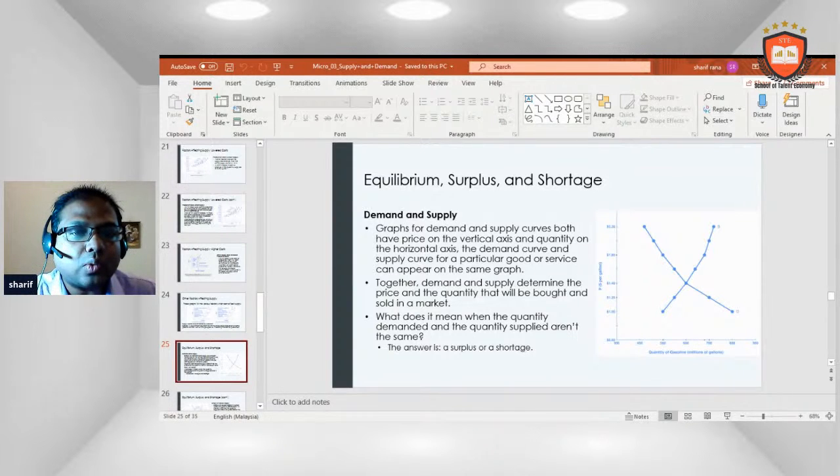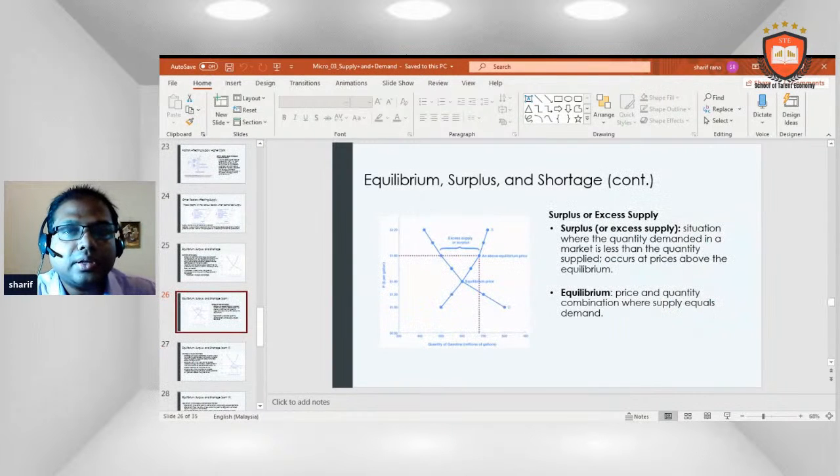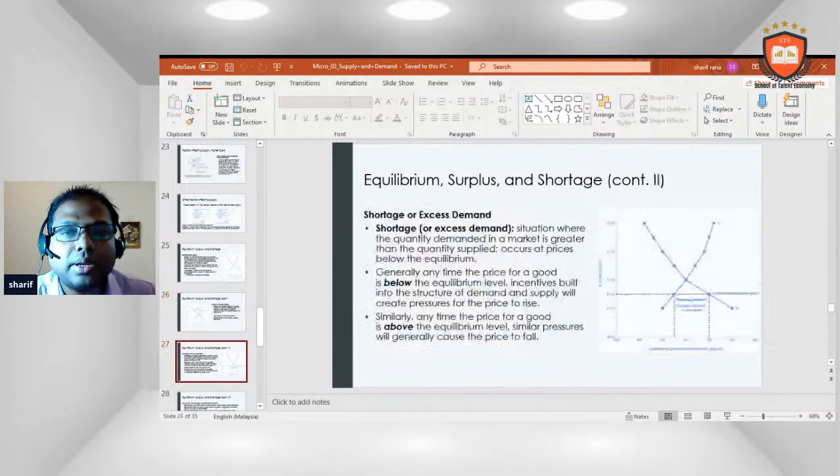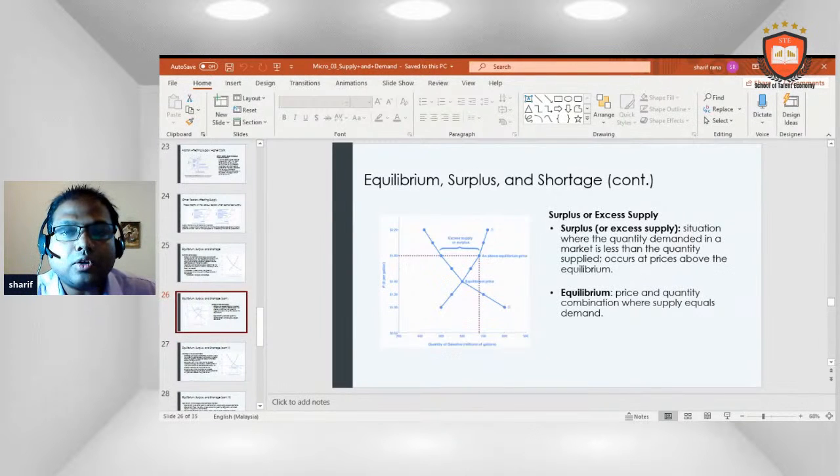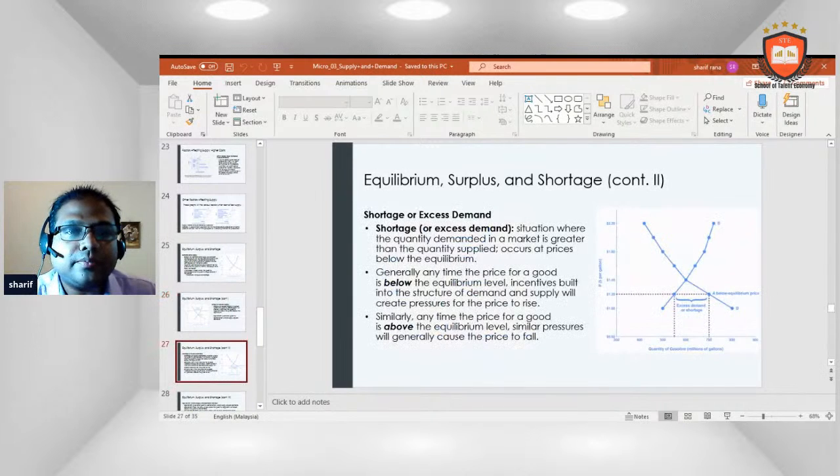What does it mean when the quantity demanded and the quantity supplied are not the same? Surplus, or excess supply: a situation where the quantity demanded in a market is less than the quantity supplied, which occurs at a price above the equilibrium. Equilibrium: the price and quantity combination where supply equals demand.